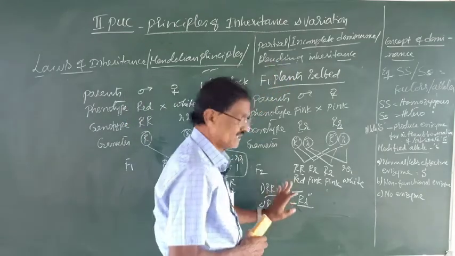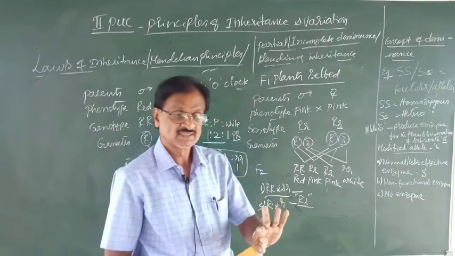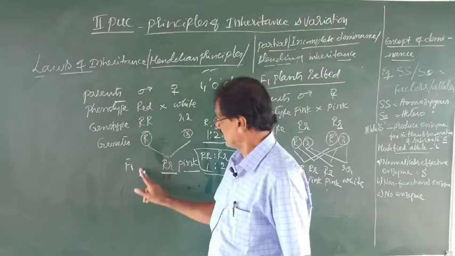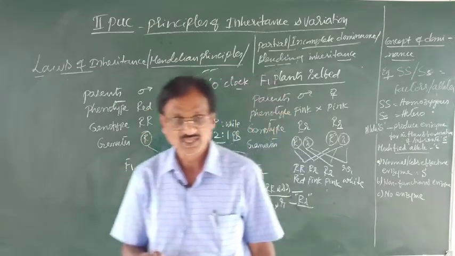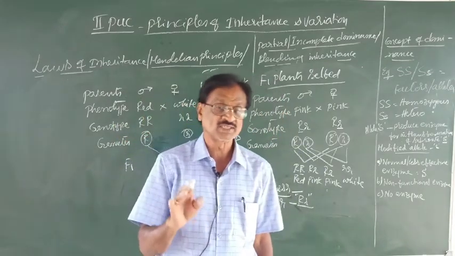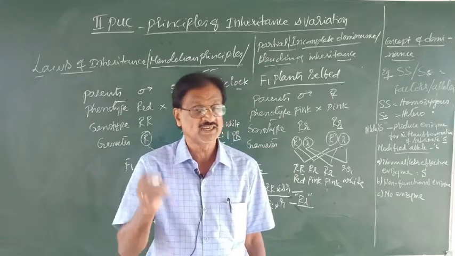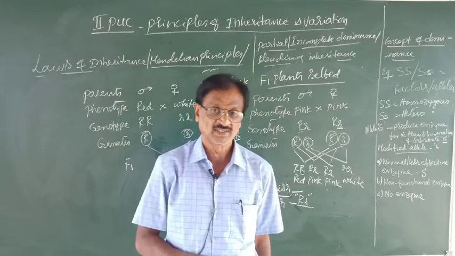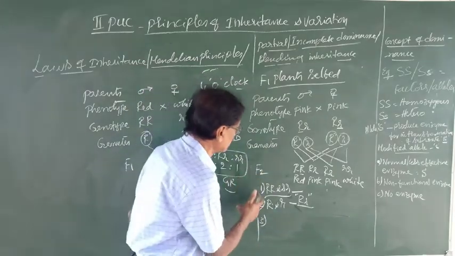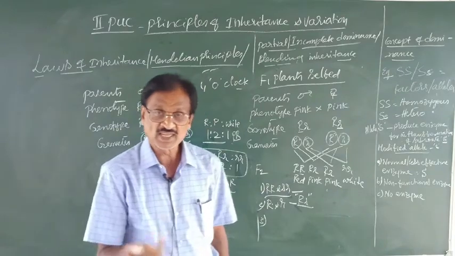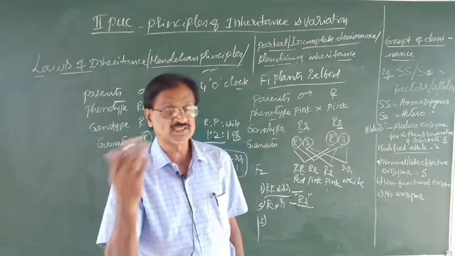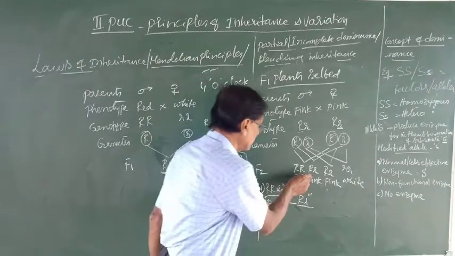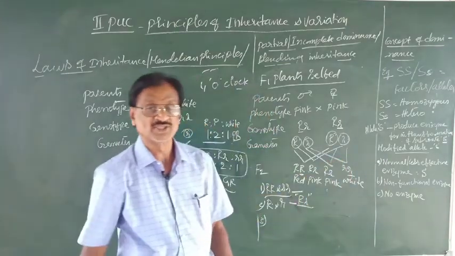But whether there is any blending inheritance like this here? No. If you observe the F1 generation plants, of course, we may come to the conclusion that the red and the white get intermixed with each other, as a result of which the pink is obtained. But if you observe the results of the F2 generation, if at all the red and white are intermixed with each other, then we cannot expect what? The red flowered and the white flowered plants in the F2 generation.